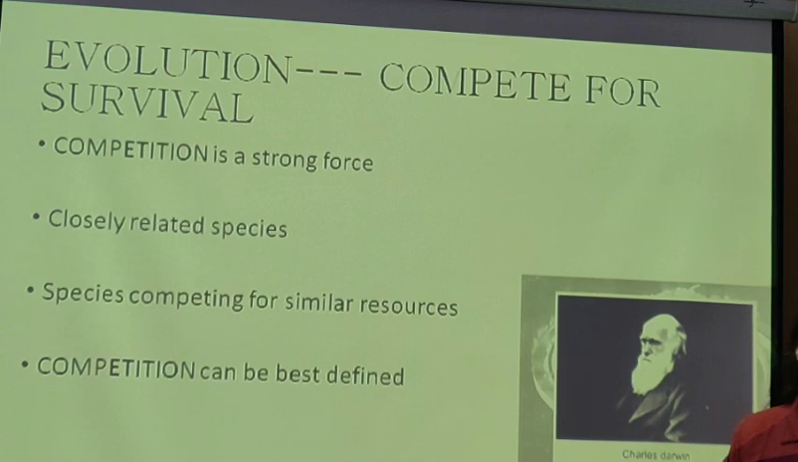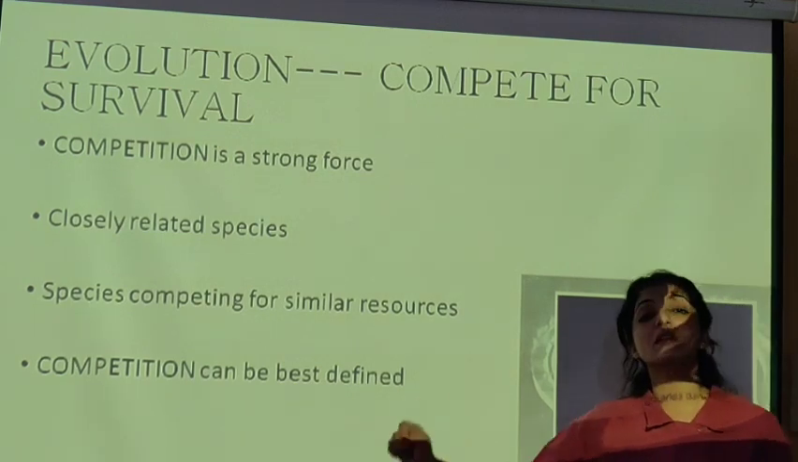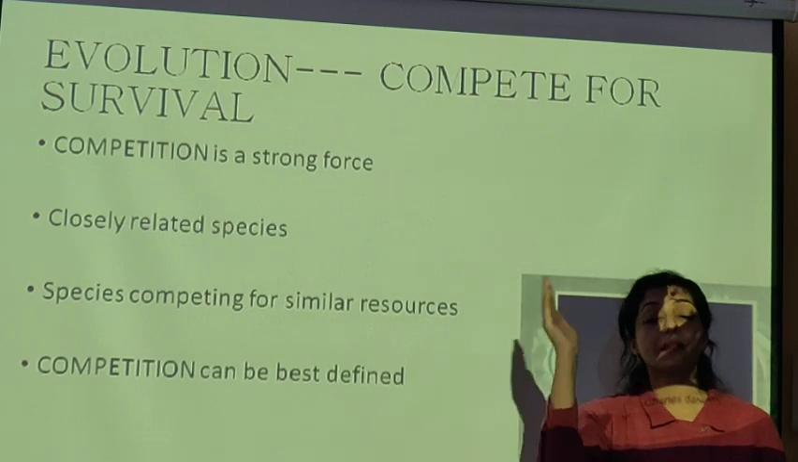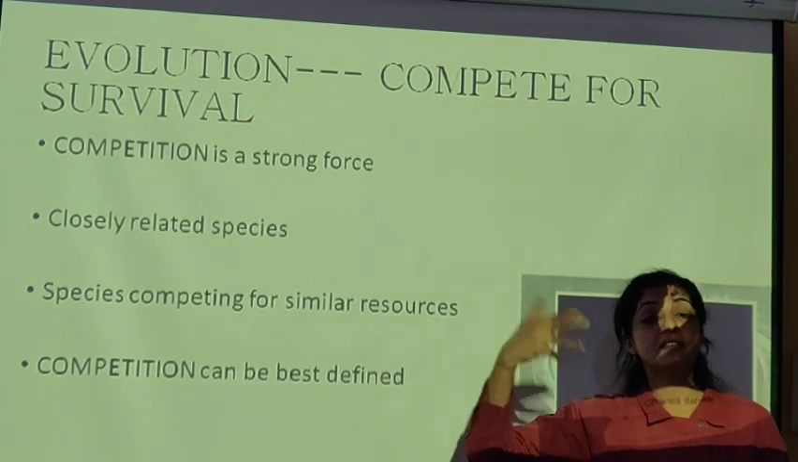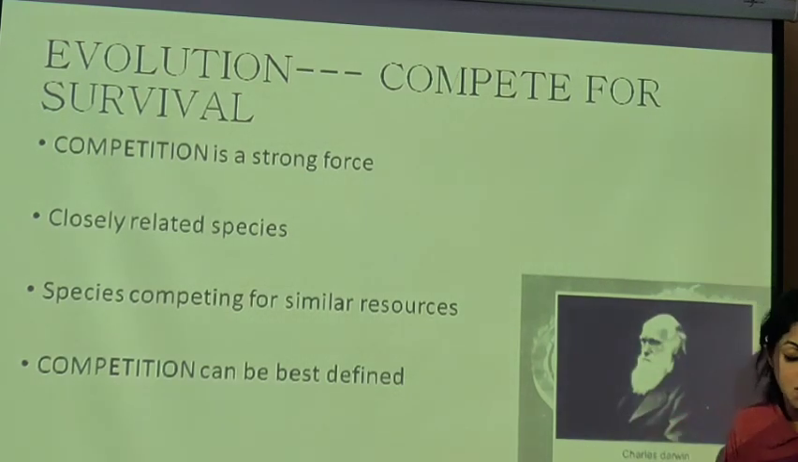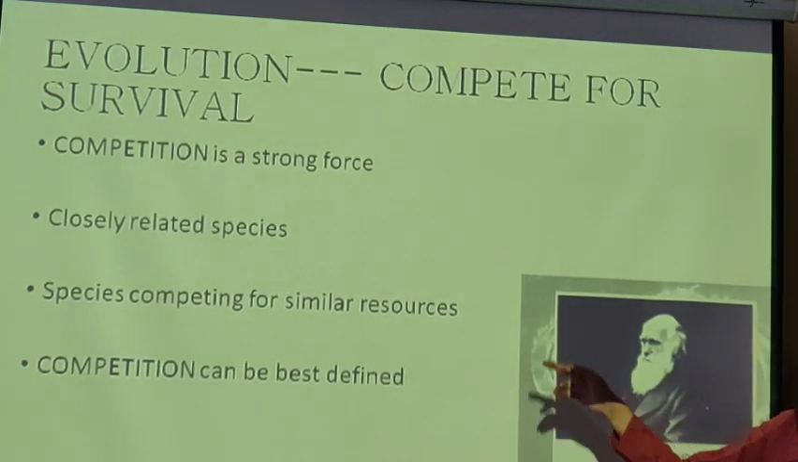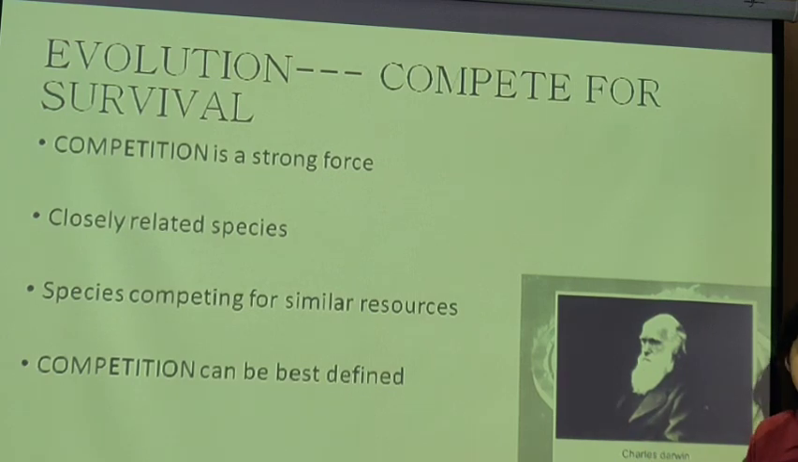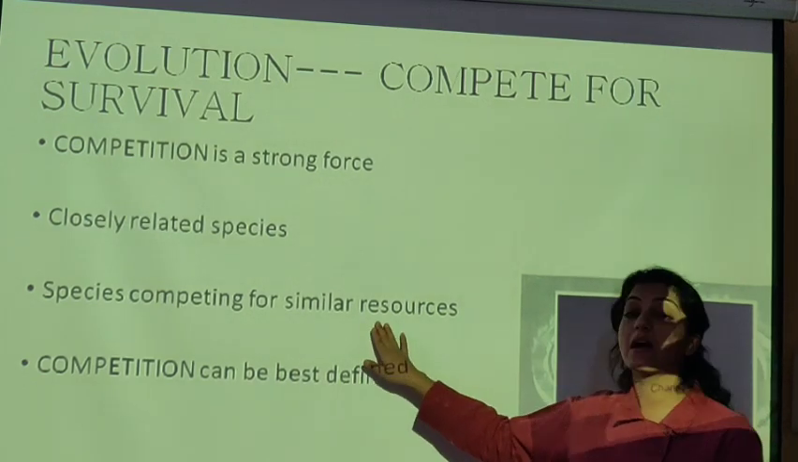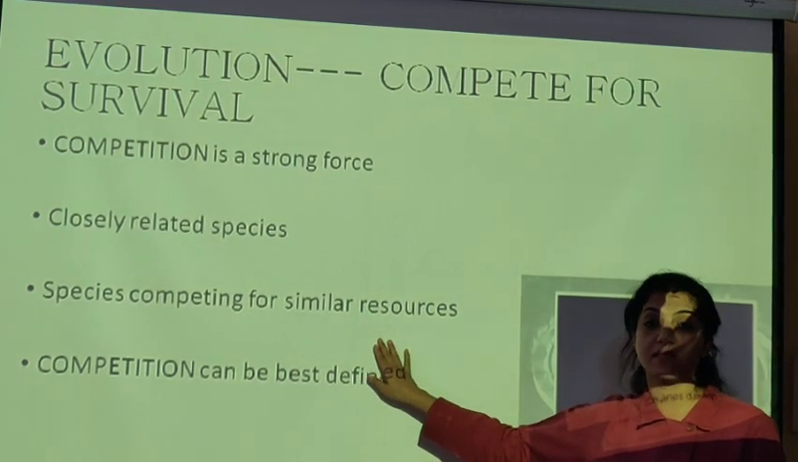Now, Darwin said that competition is a very strong force in the process of evolution. Evolution में competition ने बहुत strong role play किया है, because हम weaker organisms को eliminate करते गए हैं and stronger species evolve होते गए हैं. Now competition can be between closely related species also, and they can be species which are far from each other. They are not related to each other, but they are competing for similar resources.